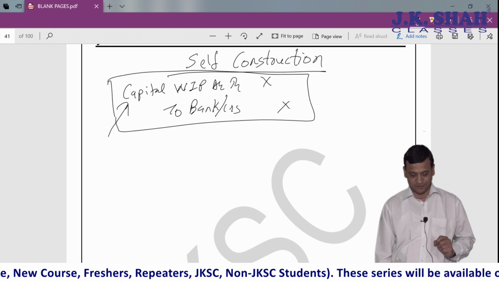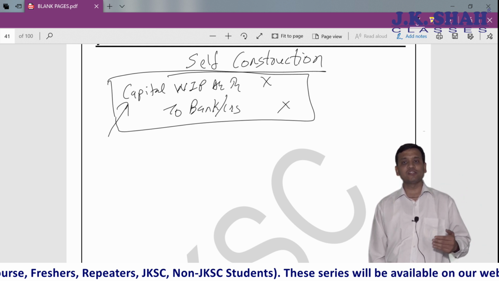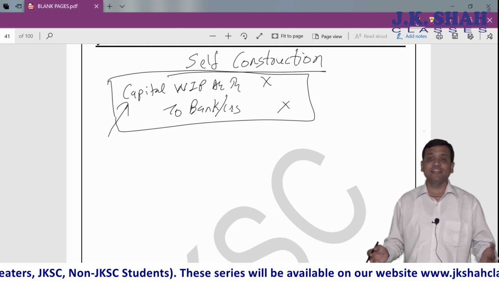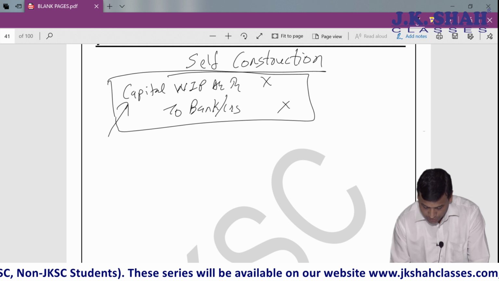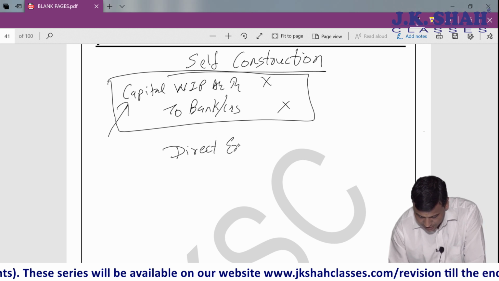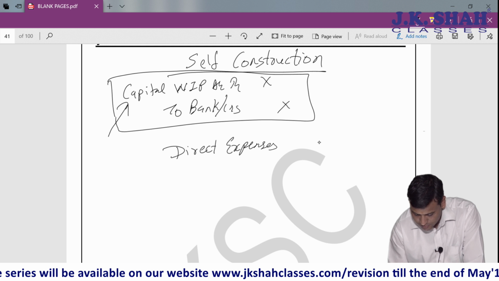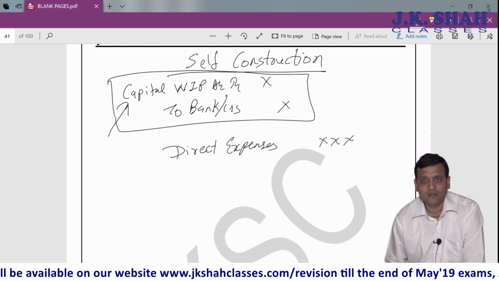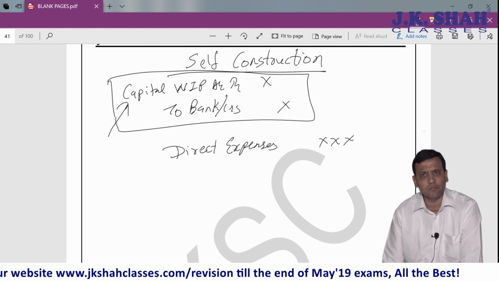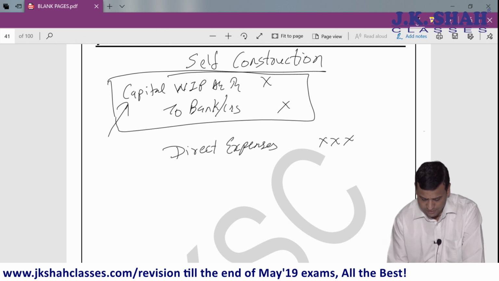That is our question. When you are going for self construction, in capital work in progress, which are the amounts that will be added? So here comes all direct expenses. Like if I am constructing a building, the material, labor, they are all my direct expenses.